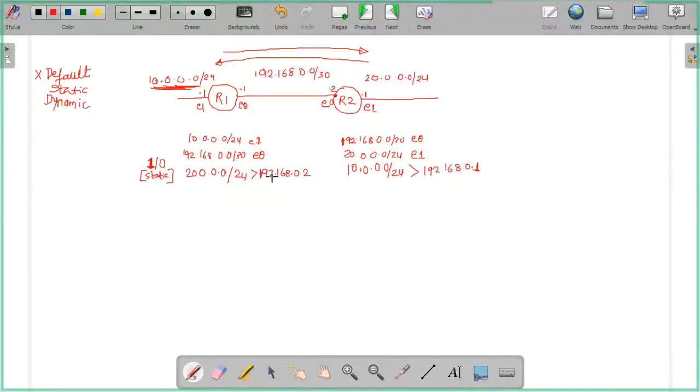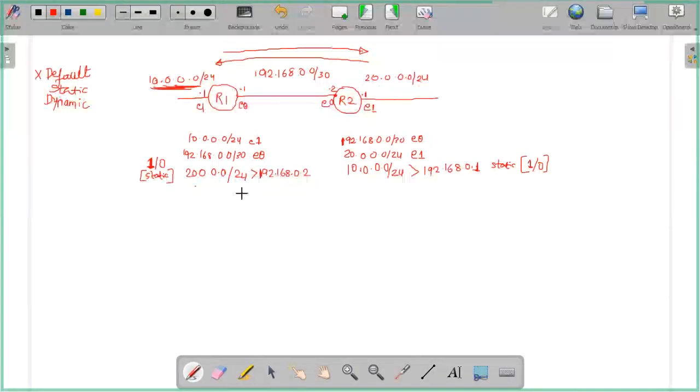Yes. So why so much delay? You have not understood? Or is there any confusion pending? No, I am getting it. Sure you are getting it? Okay. So this is the entry that should be there on R2, so that any traffic for the 10 network, he has to send it towards R1.